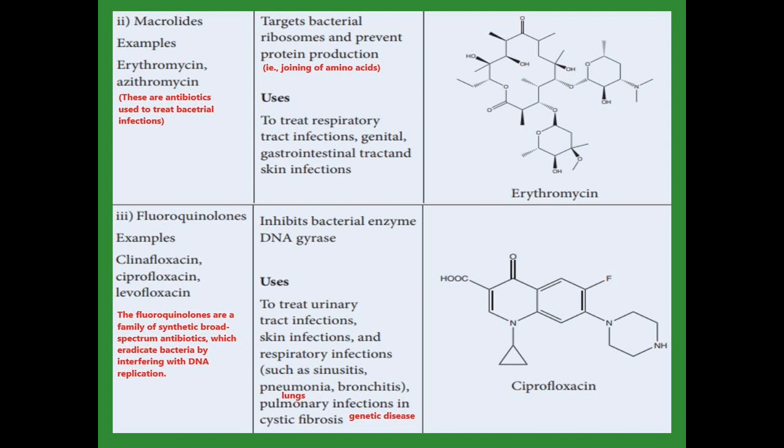It is used to treat urinary tract infection, skin infection, and respiratory infection. What are the types? Sinusitis, pneumonia, bronchitis. These are related to respiratory infection. And pulmonary infection, which is related to the lungs, in cystic fibrosis. Cystic fibrosis is a genetic disease. Examples of fluoroquinolones are clinafloxacin, ciprofloxacin, and levofloxacin.